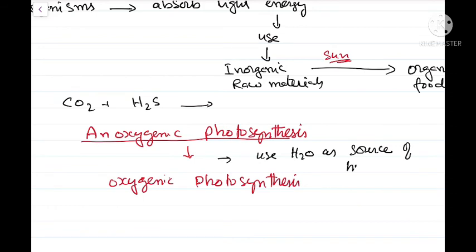So this led to the evolution of oxygenic photosynthesis. Oxygenic photosynthesis resulted when water was used as a source of hydrogen, right? With the release of oxygen, the environment was converted into an oxidizing environment.